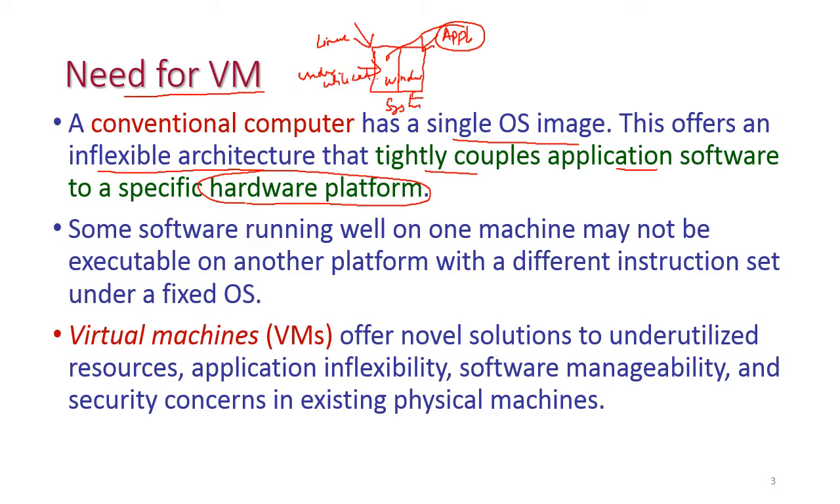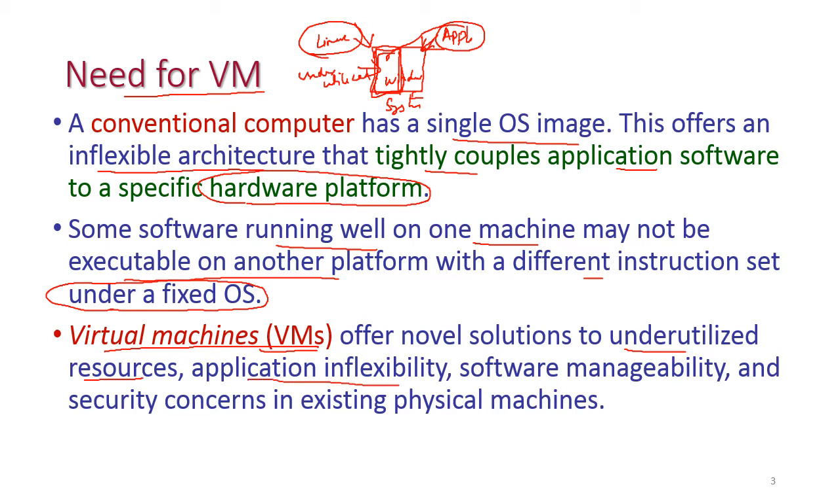Some software running well on one machine may not be executable on another platform with a different instruction set under the fixed OS. Some applications may execute on one operating system and some on another operating system, and the resources are also underutilized. That is, those resources are not fully utilized. To overcome those drawbacks, we introduce virtual machines, and virtual machines give solutions to underutilized resources.